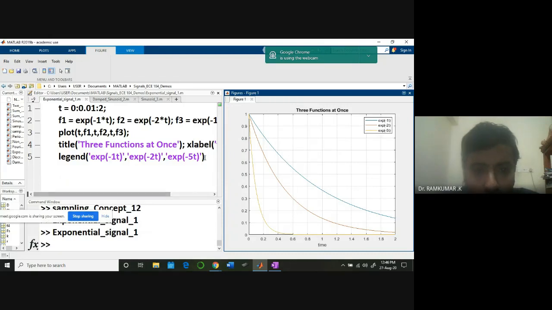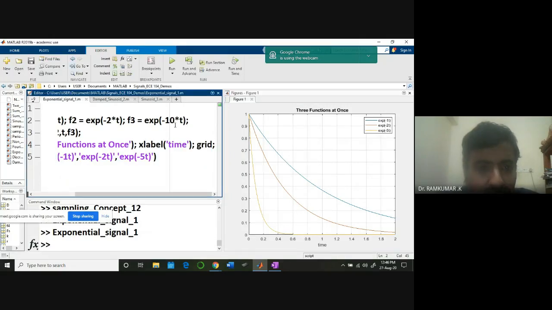Okay, so now if I change the value to -10t and run this code again, you can see this is -10t. Initially it was at -5. You can see there is a variation. So if I put -20t, the third one, can you see how fast the rate is coming down?